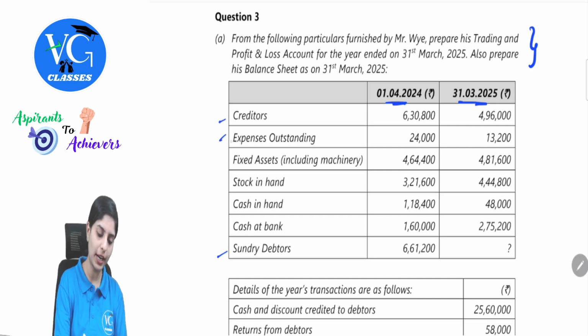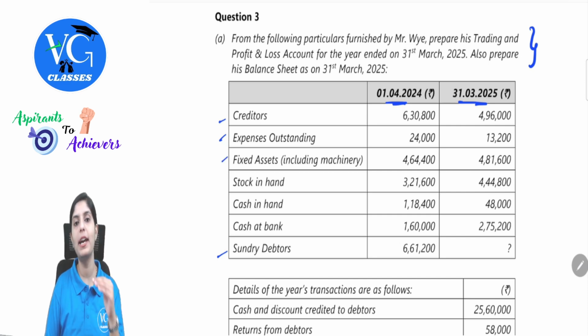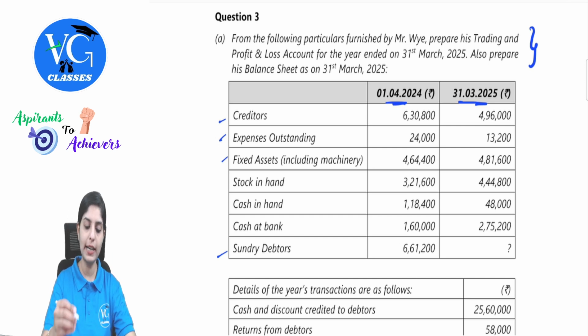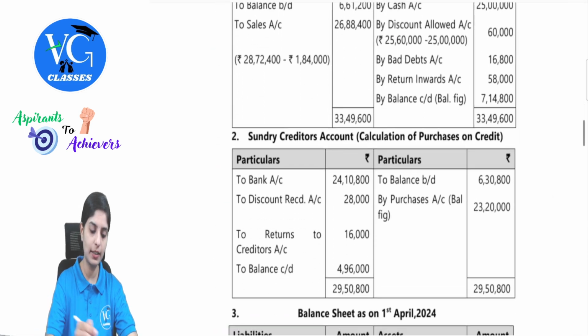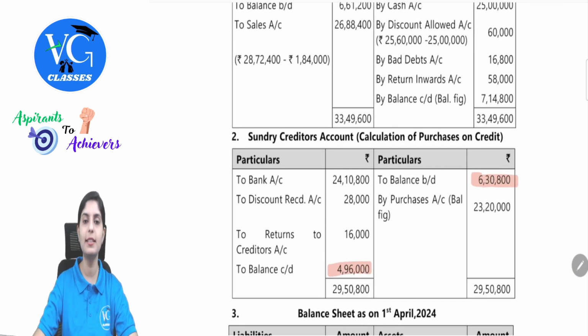So there are other 4 items. It is always better to prepare a ledger as a working note of these items. So we will open creditors account, take the opening balance, closing balance, likewise expenses outstanding, fixed assets account and then debtors account as well. So creditors opening balance will appear on the credit side, 6,38,000, and the closing on the debit side, 4,96,000. Let's observe this. See here, creditors, to balance brought down and then to balance carried out. We're just entering the details that are given.